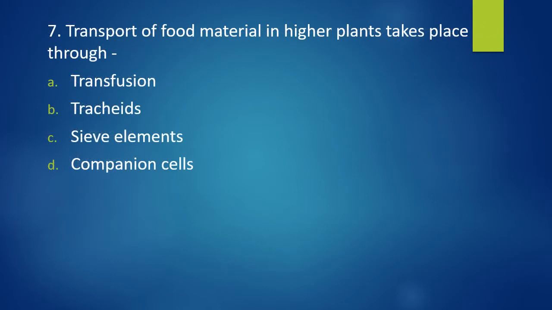Question number 7. Transport of food material in higher plants take place through transfusion, tracheids, sieve elements, companion cells. Correct answer is option C, that is sieve elements.